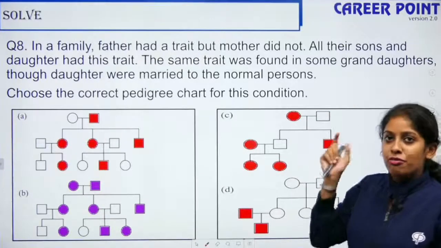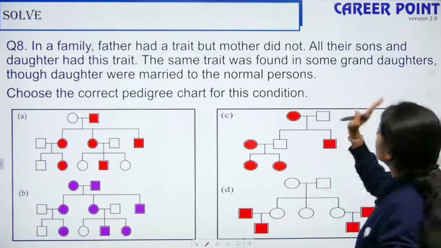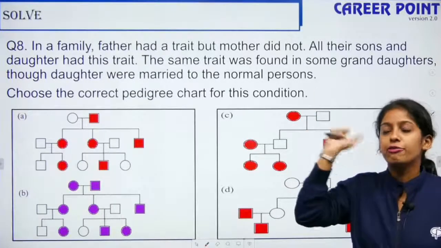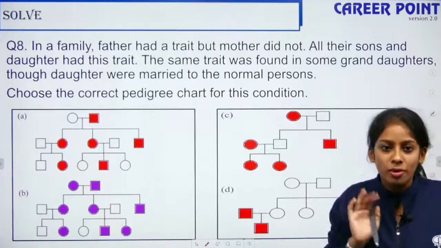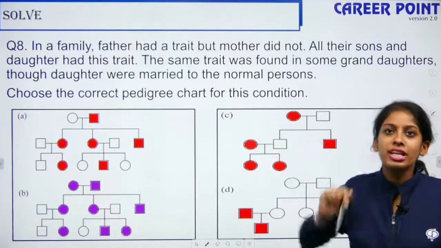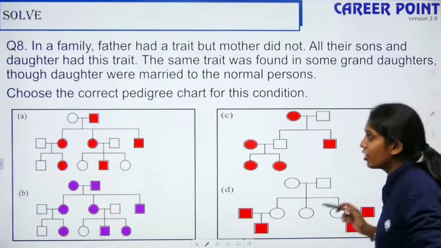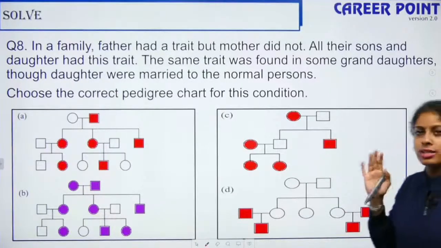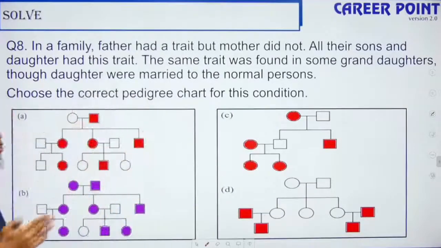So in a family, father had a trait. So one of the parents is suffering, right? The mother is normal. So if one of the parents is affected, then the condition is autosomal and it is a dominant condition, right? And all their sons and daughters had it, so it is definitely an autosomal dominant trait. The same trait was found in granddaughters as well, but the daughters were married to normal men. So then which pedigree chart is apt here? Question number 8.